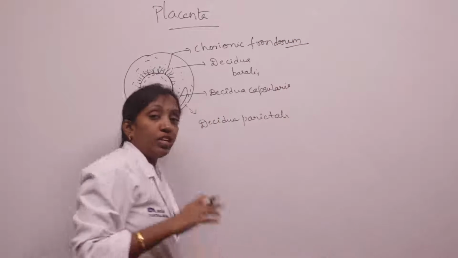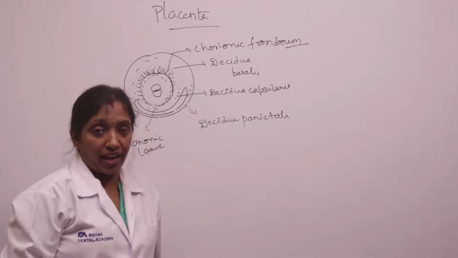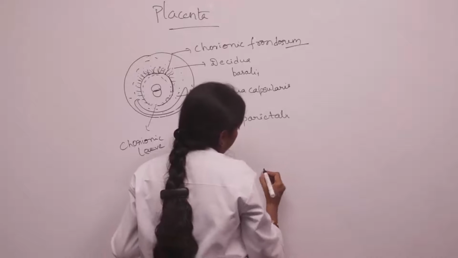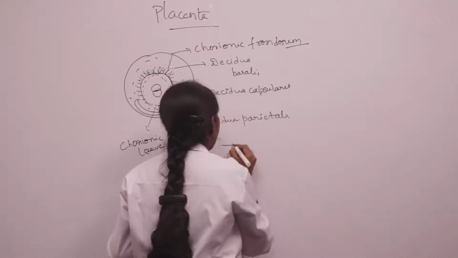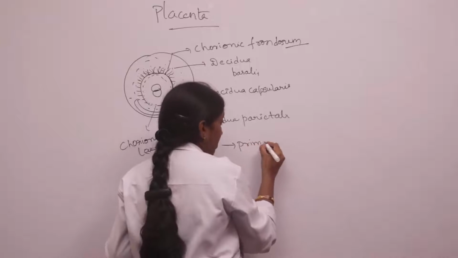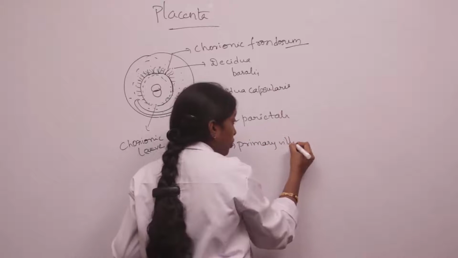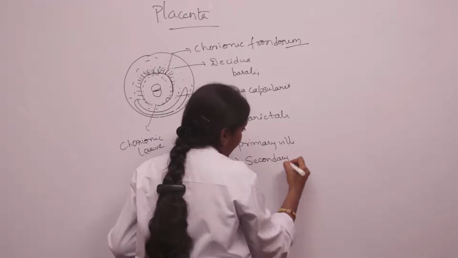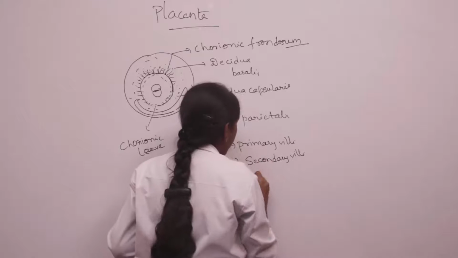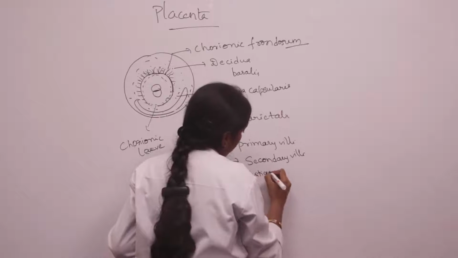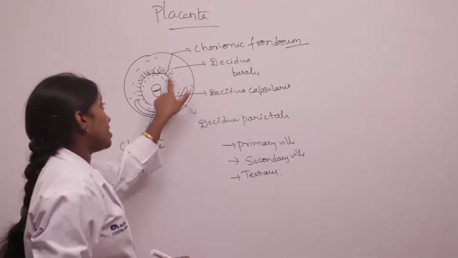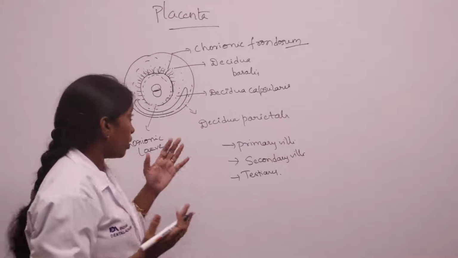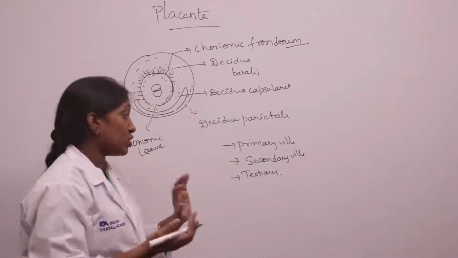The main units of placenta are nothing but the villi. What are villi? The main functional unit of placenta is villi, and these villi are of three types: primary villi, secondary villi and tertiary villi. We know that the trophoblast along with the extra embryonic mesoderm, we call them as chorion, and the villi projecting from here we call it as chorionic villi.